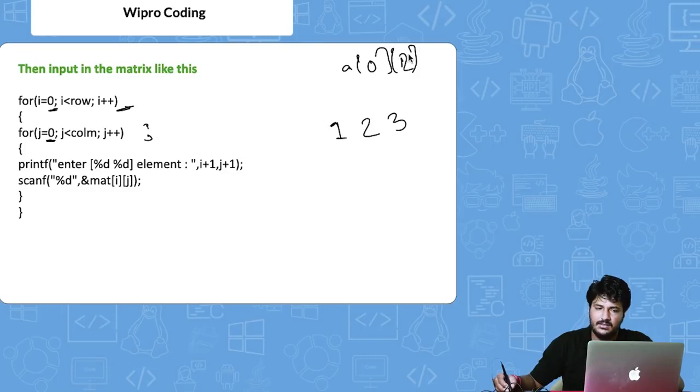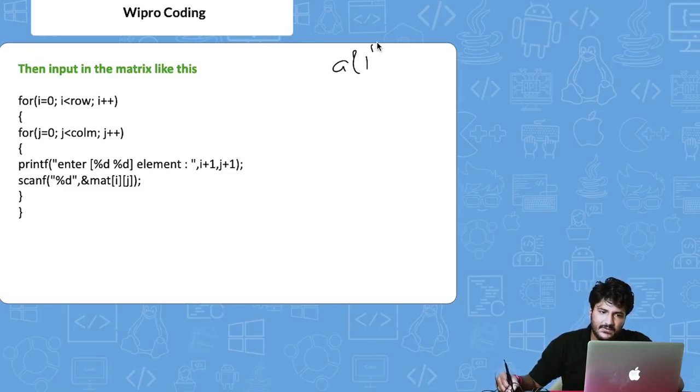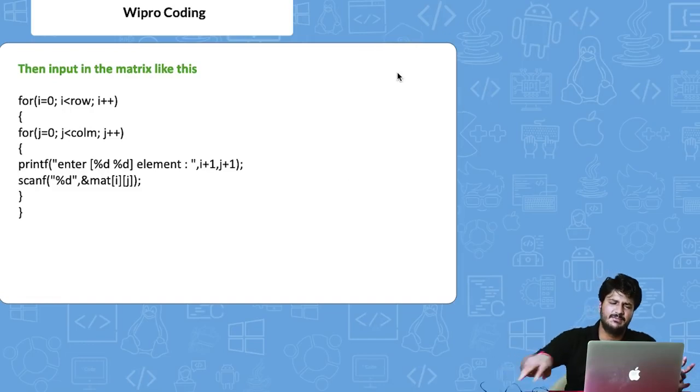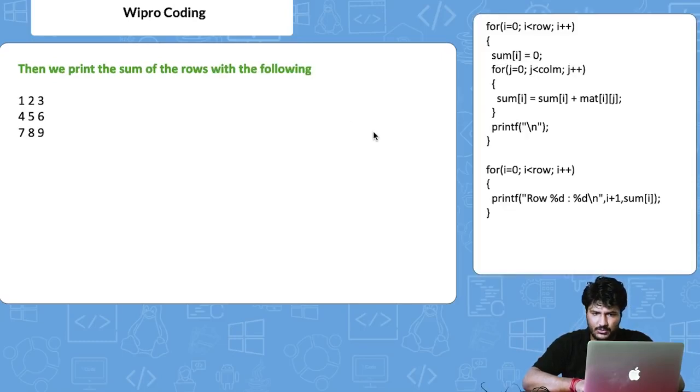Now let's say 3 is the max, right? So in that case, what will happen? A of 1, it will iterate, and 0, it will iterate, right? So 1, 2, 3 was already entered. In the next one, 4, 5, 6. So a of 1 comma 0 will be 4, a of 1 comma 1 will be 5, and so on and so forth. So basic input of a matrix is very easy for you to understand, right? I would not want to waste too much time on this.